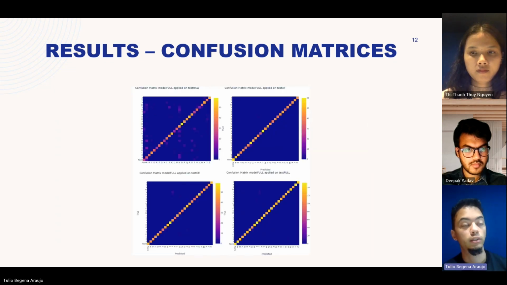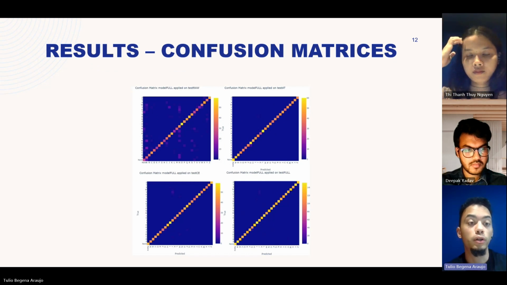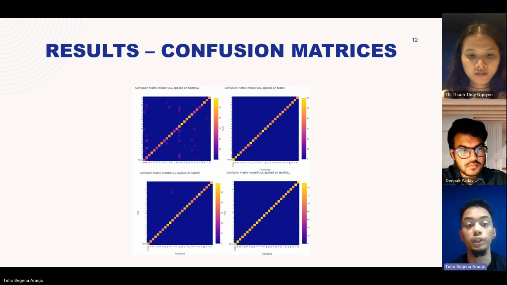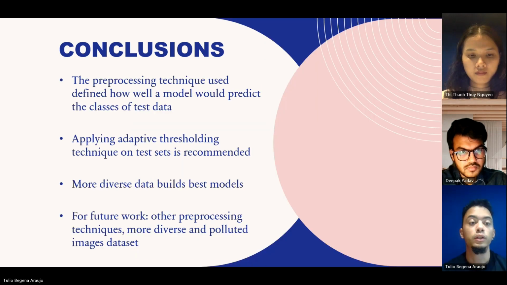So we cannot generalize the use of these models, but with the model that we fed with all the types of data, we got really good results. When we used it against data with no treatment, which is the first matrix in this image, we had more than 80% accuracy, while for all the other sets that had some type of pre-treatment on images, we got more than 98% accuracy. That means we can build a general model that will work with almost any type of image treatment.